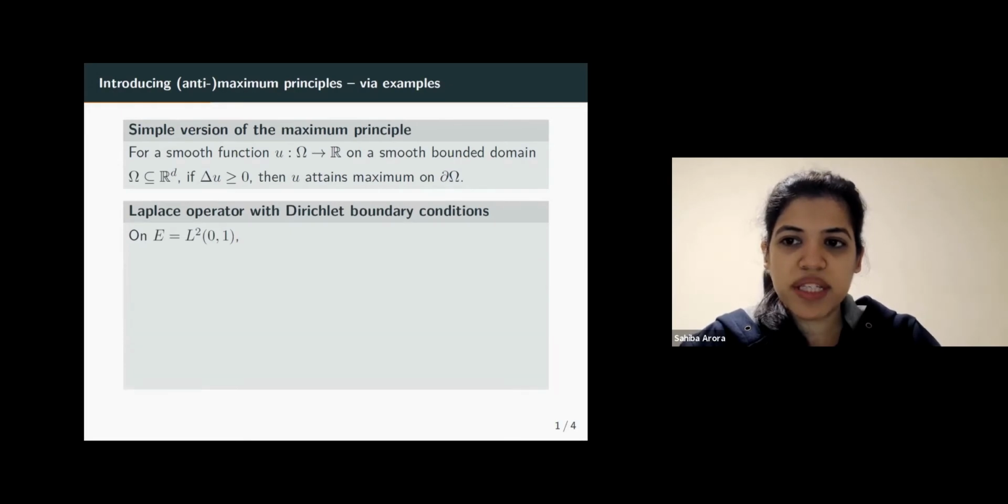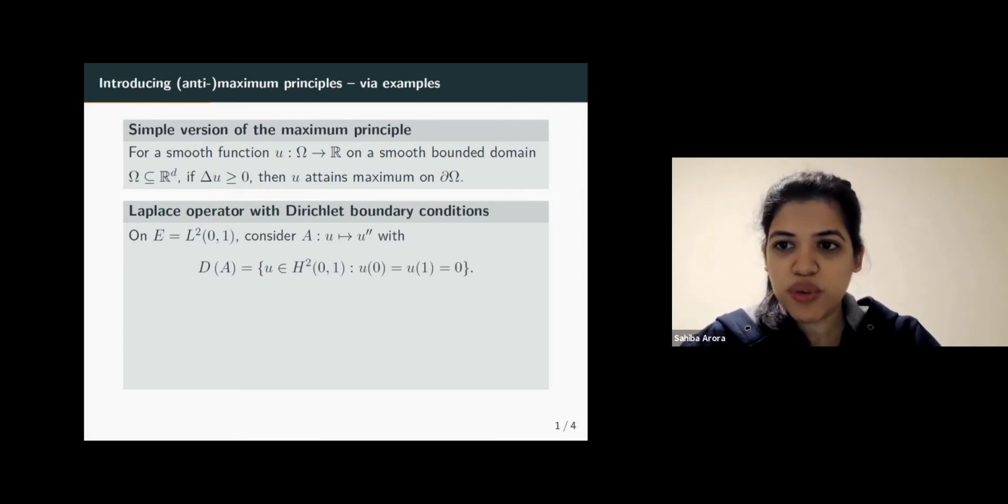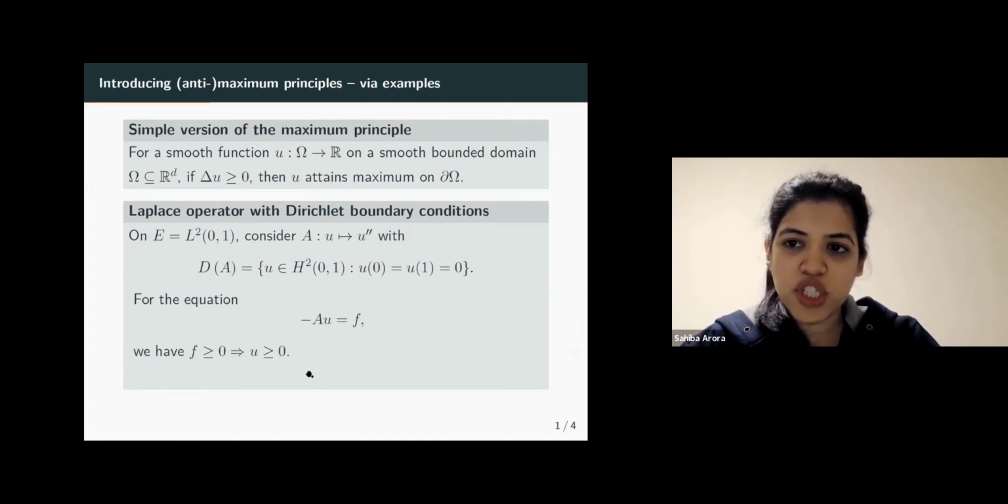So we take E to be the L2 space over the unit interval (0, 1), and A to be the Laplacian. Since we are on a unit interval, the Laplacian here becomes just the double derivative. And we endow the Laplacian with Dirichlet boundary conditions, which means that u vanishes on the boundary, so u(0) = u(1) = 0. Then if we consider the equation minus Au equals f, then as a consequence of the maximum principle, we have that the positivity of f implies the positivity of u.